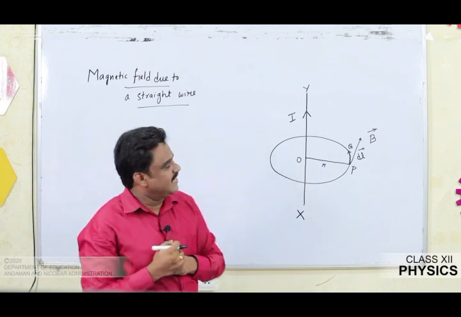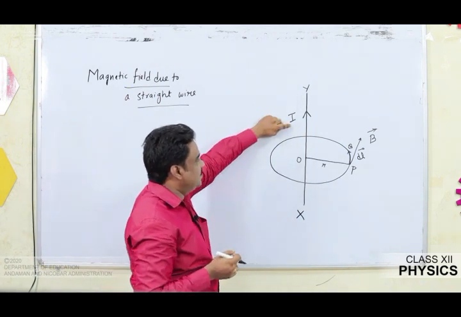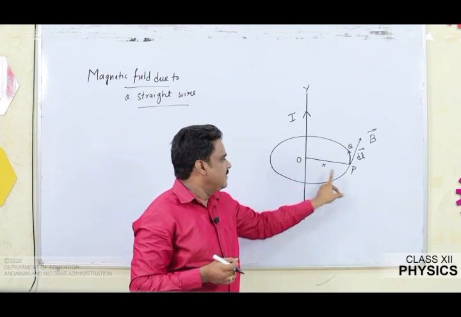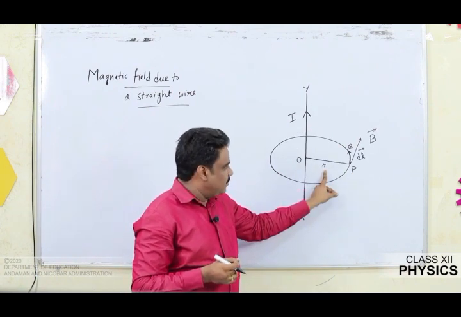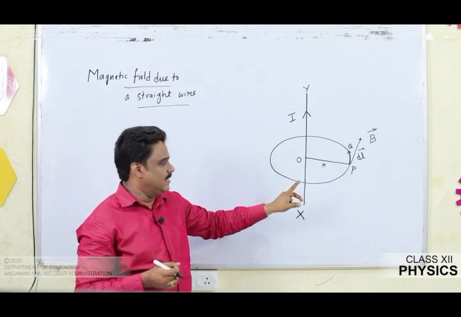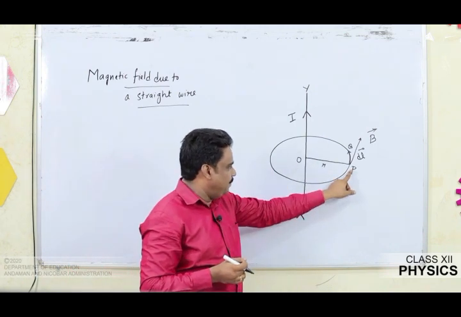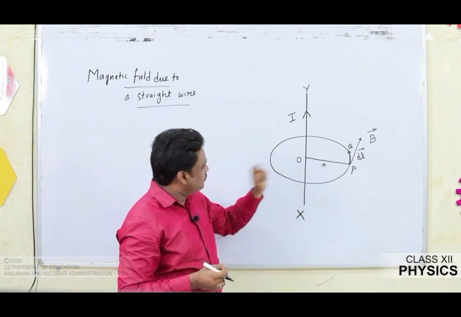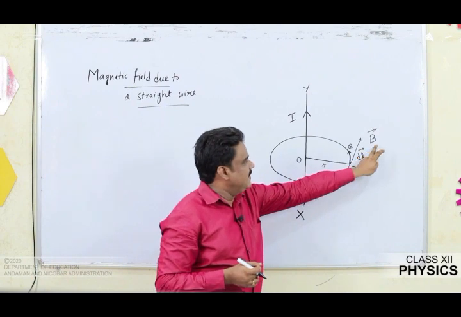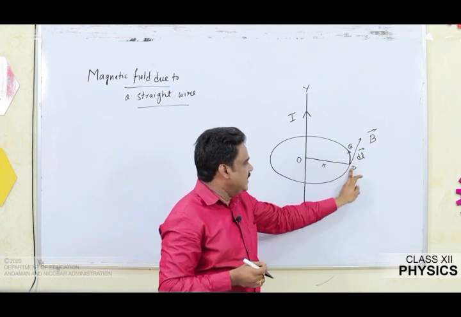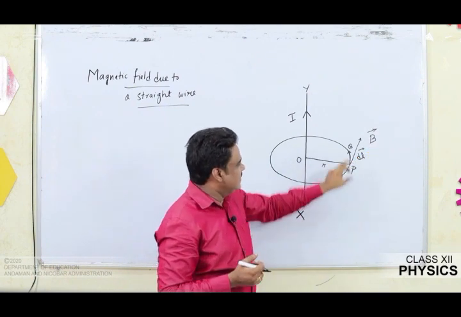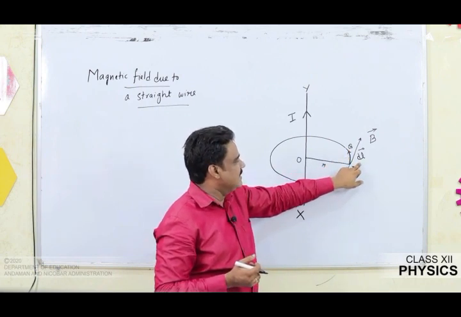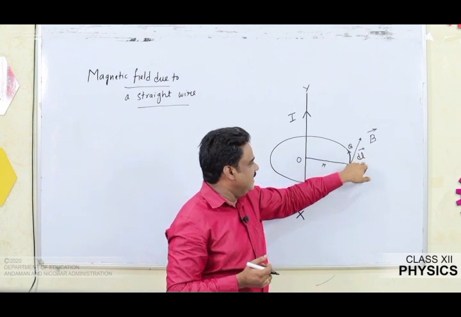So once again, we considered a straight conductor XY through which a current I flows. My location to find the magnetic field is P, which is at a distance r. Now to apply Ampere's circuital law, I am going to draw a circular path through P such that r is the radius and the conductor is centered at O. The magnetic field to be determined is B at point P. I considered a small element of the circular path PQ, whose length is dl vector, and B and dl are parallel.